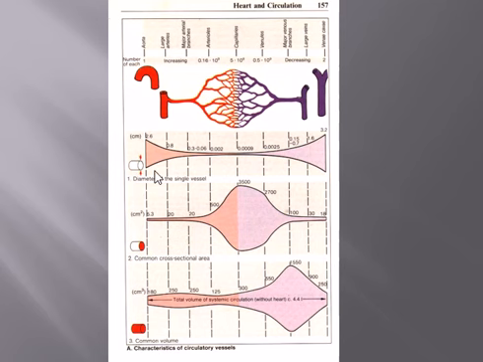Now in this particular section, as you can see, the capillaries have the widest cross-sectional area, and this wide cross-sectional area, you all know, is necessary for sufficient and efficient supply of nutrients to the tissues and collection of waste products from the tissues.